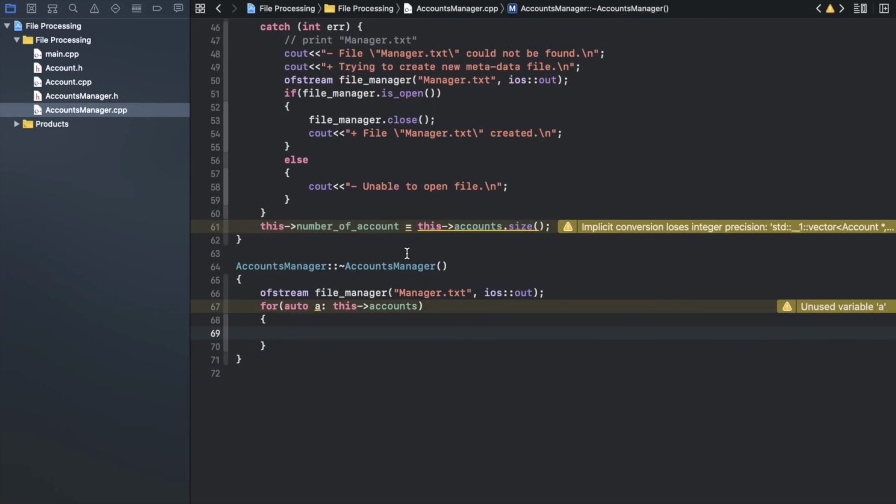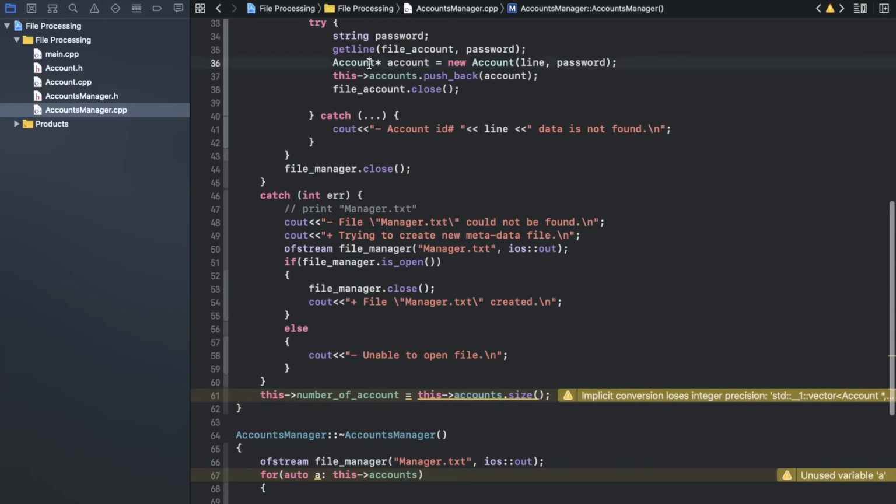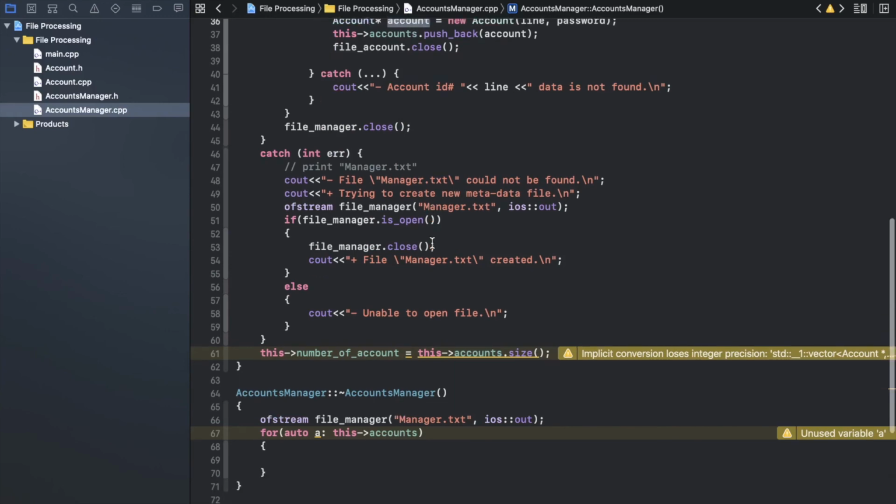So now, auto. What's the meaning of auto? It means whatever data type is accounts, make A the same data type as accounts. So here, if you can remember, it's a vector of pointers from class account, as is really clear here. You see, it's dynamic pointers.